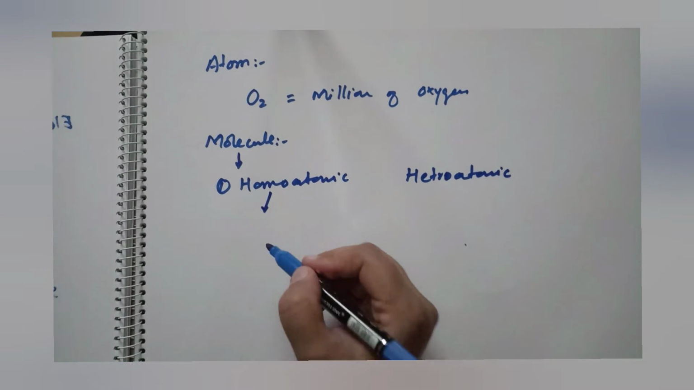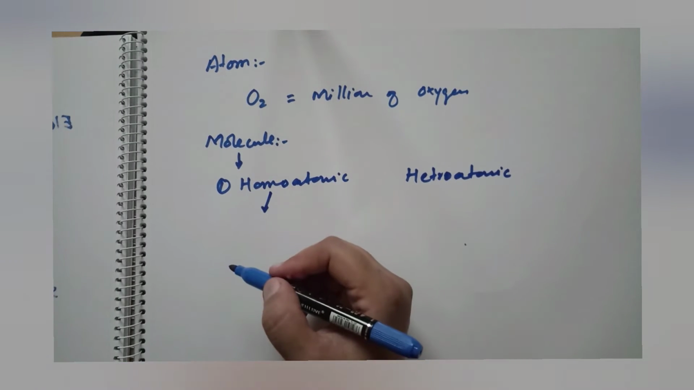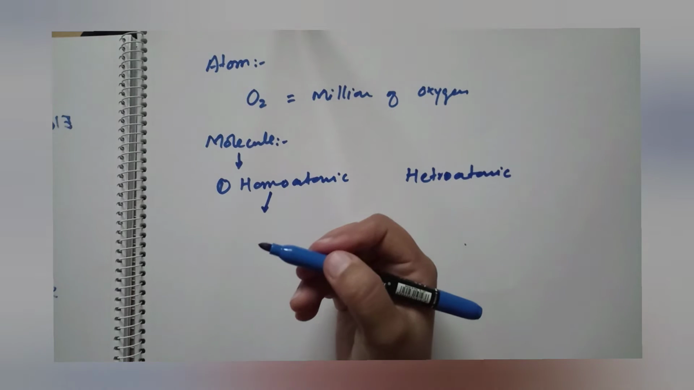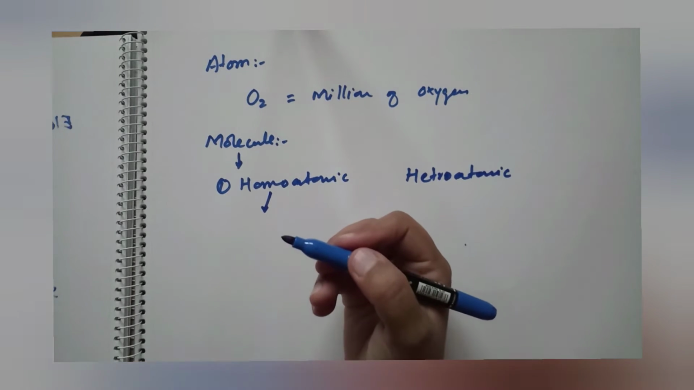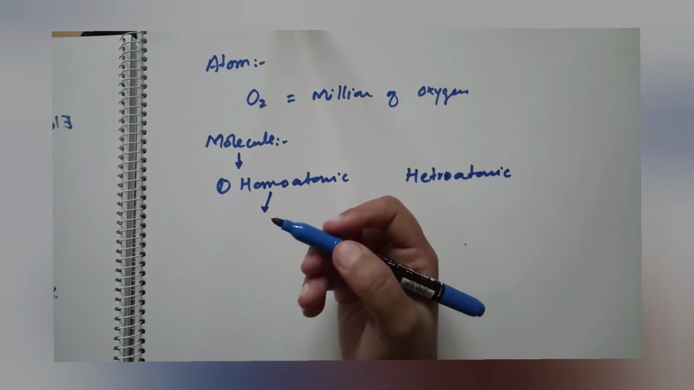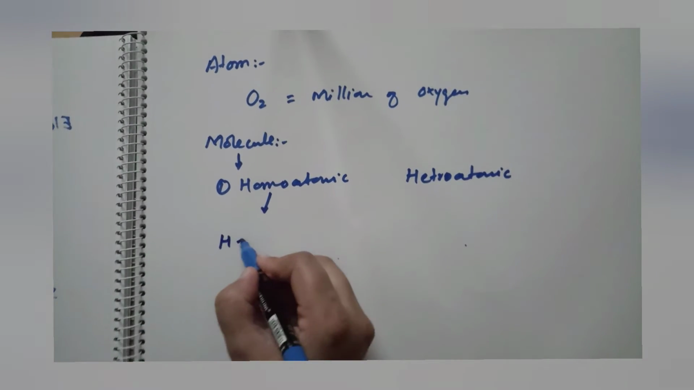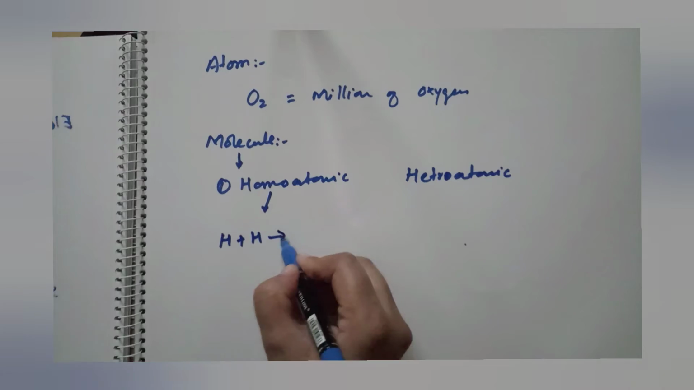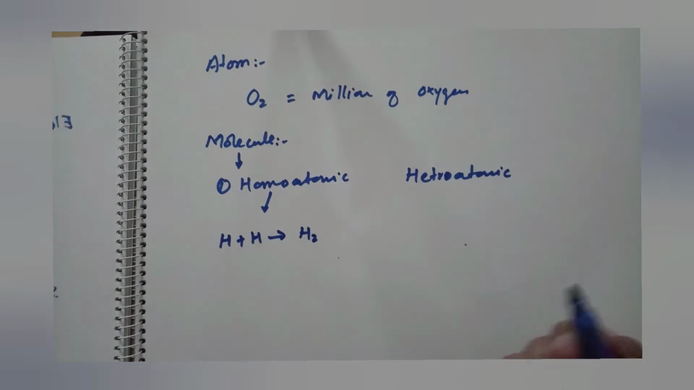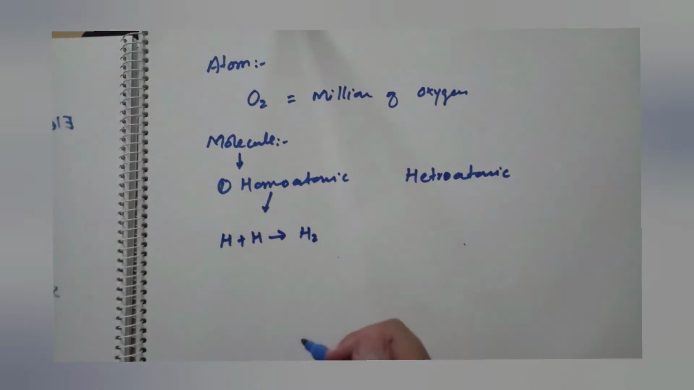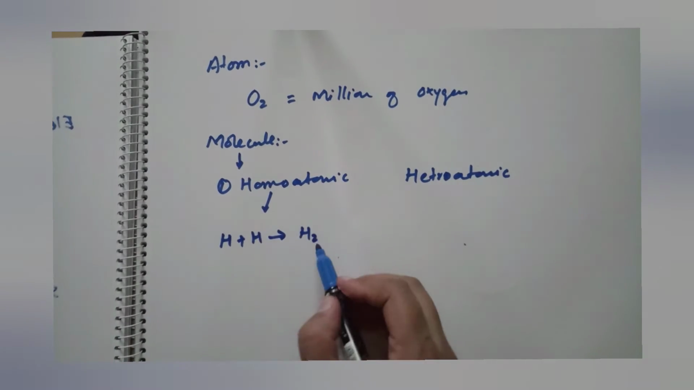Homoatomic molecule. If a molecule contains atoms of the same element, then it will be a homoatomic molecule. For example, if the element is hydrogen, hydrogen atoms are combined together to form a molecule. This is called a homoatomic molecule because it is formed from the same atom.